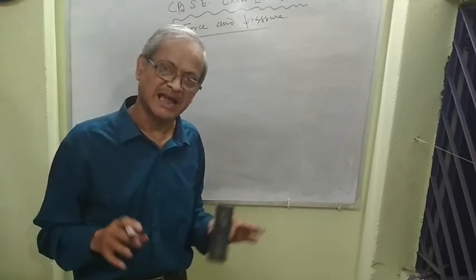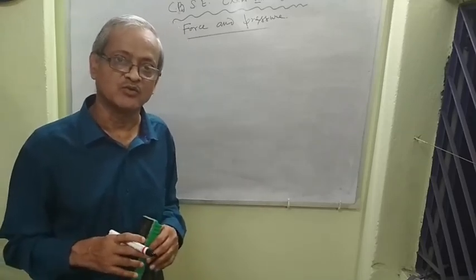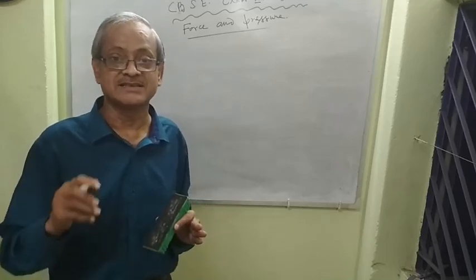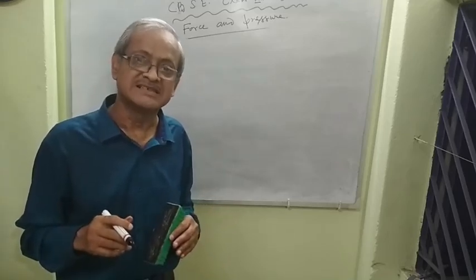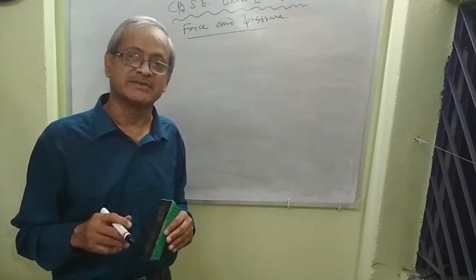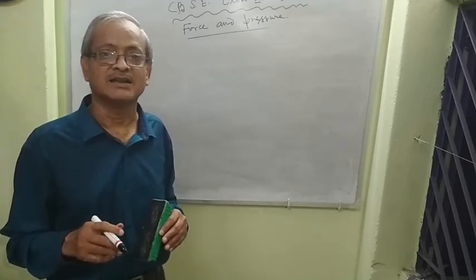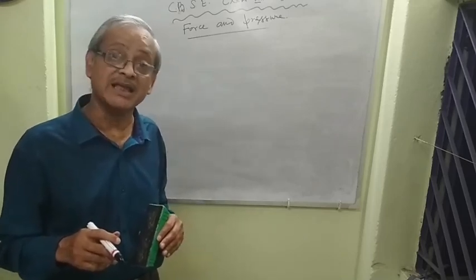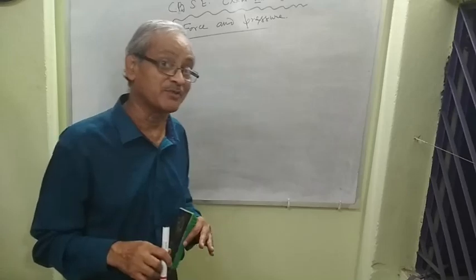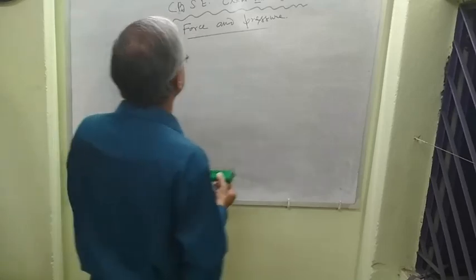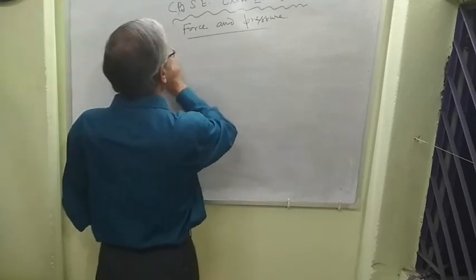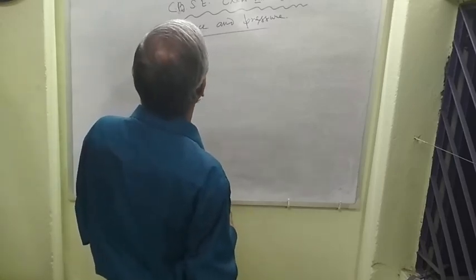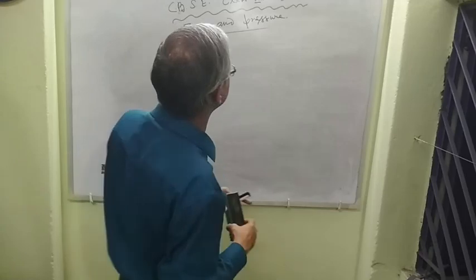Approximately 1.013 into 10 to the power of 6 dyne per square centimeter, or 1.01325 into 10 to the power of 5 Pascal, Newton per meter square, or Pascal, right? Now, this is more in your force and pressure chapter.